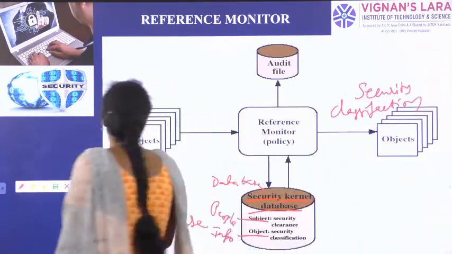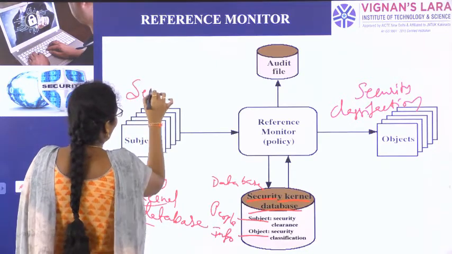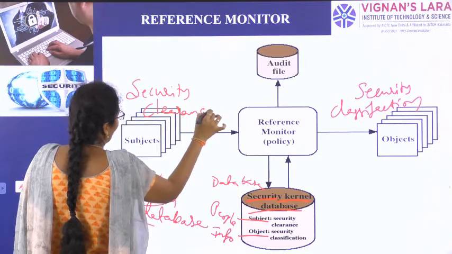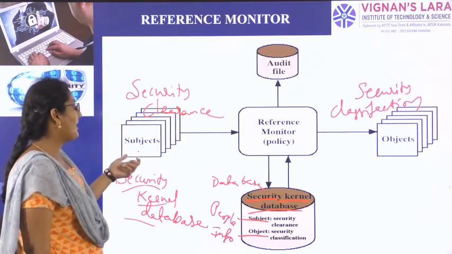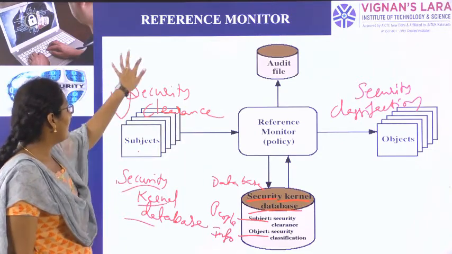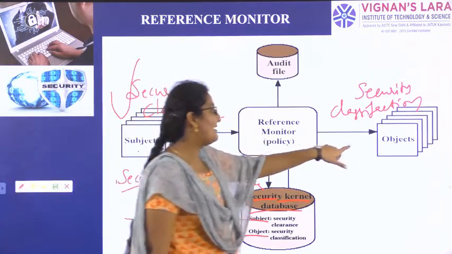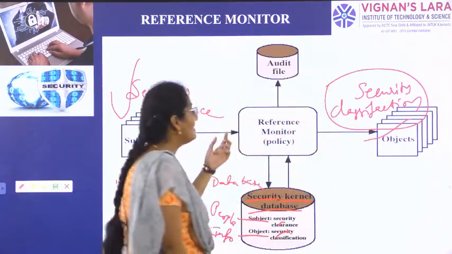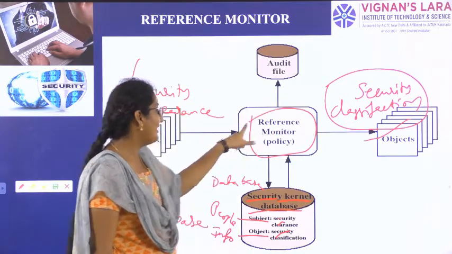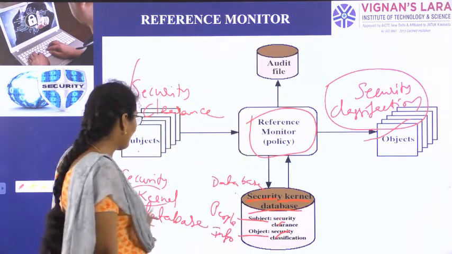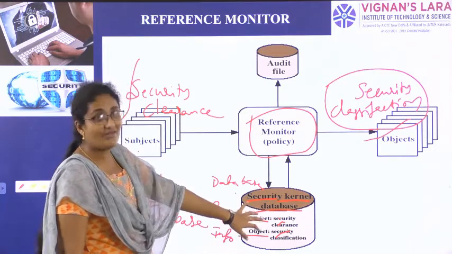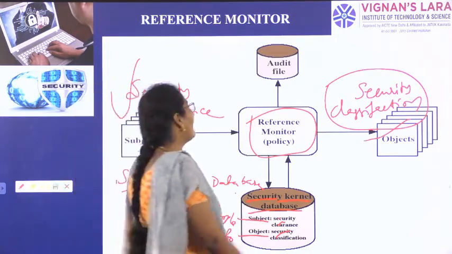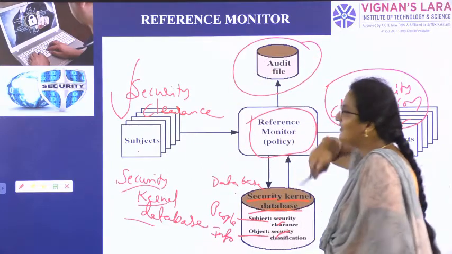What is the subject? People. What are we doing on people? Security clearance. So subject means people or programs, and we should have security clearance on that. Object means information, and we should have security classification on that. All these things are happening in the reference monitor. Here we have the security kernel database, where we have the complete information about people and information. And finally, the audit file is the final file.